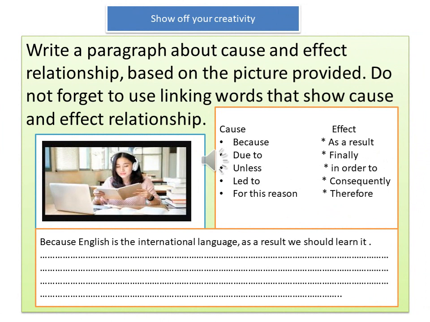Show off your creativity. Write a paragraph about cause and effect relationship, based on the picture provided. Do not forget to use linking words that show cause and effect relationship. Cause: because, due to, unless, led to, for this reason. Effect: therefore, as a result, finally, in order to, consequently. You can start with, because English is the international language, as a result we should learn it.